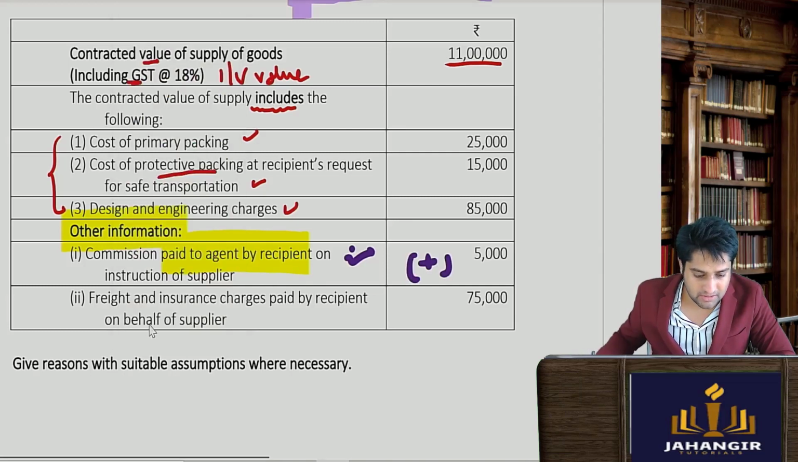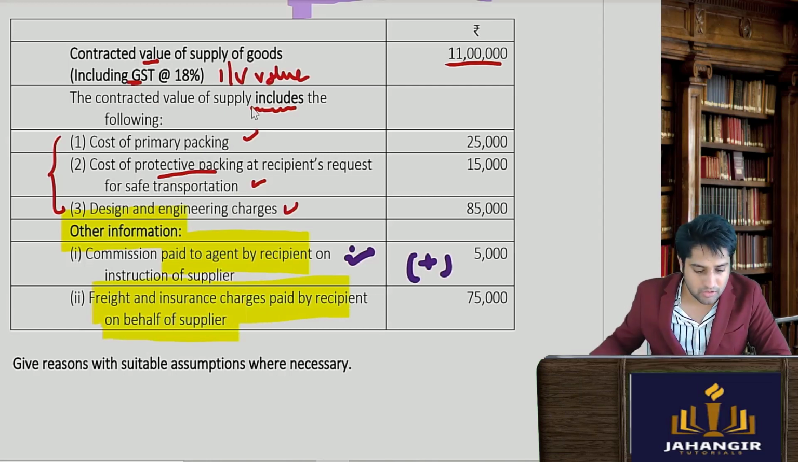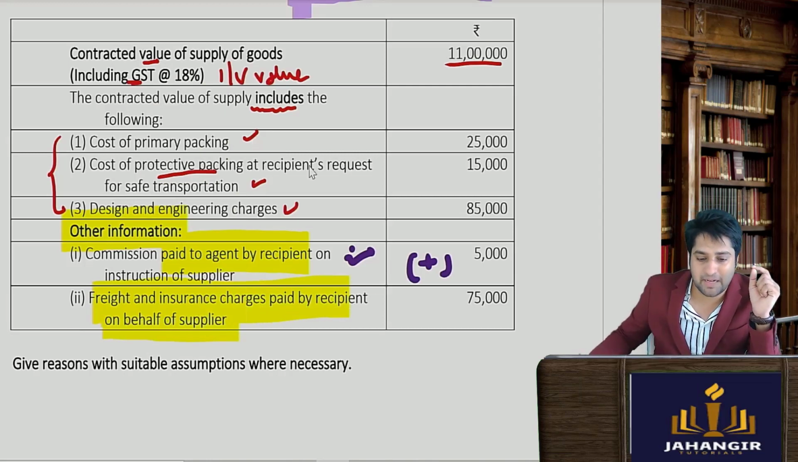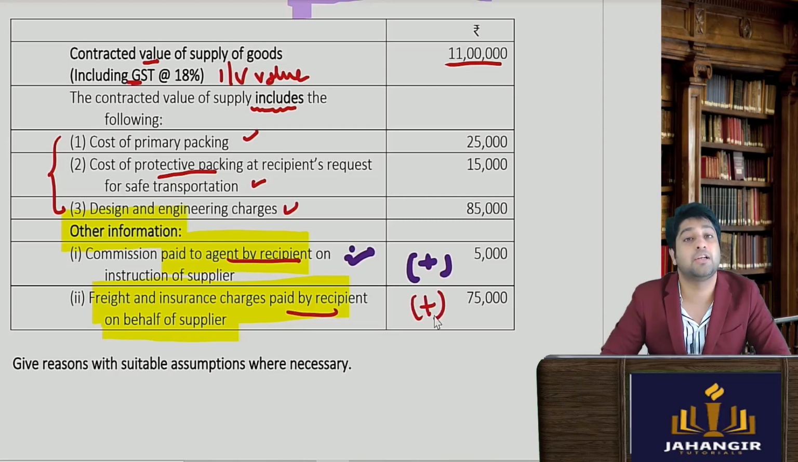Okay. Next, freight and insurance charges paid by the recipient on behalf of the supplier. So again, it is paid by the recipient to procure the goods. This is also paid by the recipient, so this will also be included. Are you clear with this?